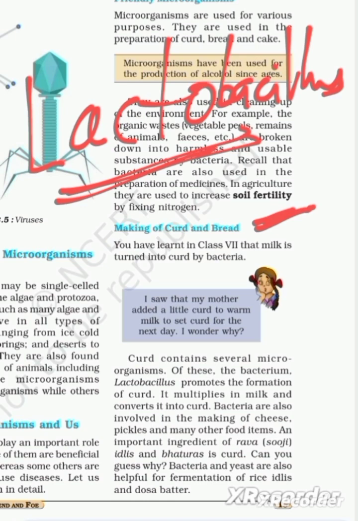Bacteria are also involved in the making of cheese, pickles, and many other food items. An important ingredient of rava, suji, idlis, and bhaturas is curd. Can you guess why? Bacteria and yeast are helpful in the fermentation of rice, idlis, and dosa batter.